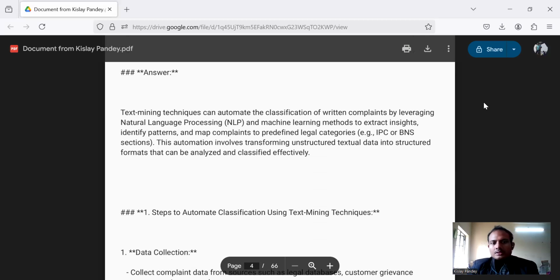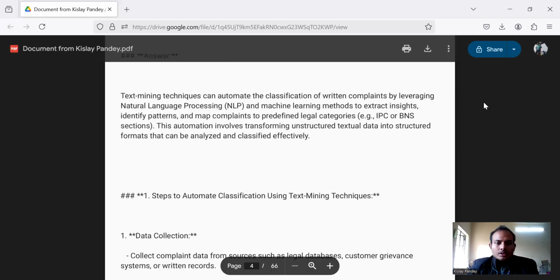The solution to this question is that text mining techniques can automate the classification of written complaints by leveraging natural language processing and machine learning methods to extract insights, identify patterns, and map complaints to predefined legal categories. Example: IPC or BNS sections. The automation involves transforming unstructured textual data into structured formats that can be analyzed and classified effectively.